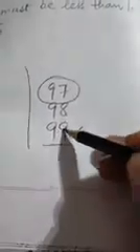This is a composite number. Before 99, what is there? 98. Because after 99 we will write 100. It will be 3 digits. But we have to tell about 2 digits. So we will not consider it. So we will move backward now. 98. 98 is also a composite number because it is divisible by 1. It is also divisible by 98 and it is also divisible by 2. It is also divisible by 7. So it is a composite number.